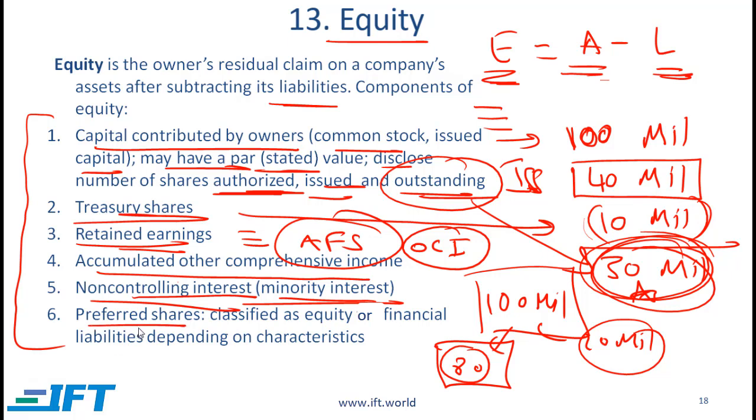And finally, preferred shares or preference shares, these are classified as equity or financial liabilities depending on the characteristics. Now, if we have preferred shares that are redeemable or that are going to be redeemed at a certain price by a certain date, then the preferred shares have to be classified as liabilities. On the other hand, perpetual preferred shares are generally classified as equity.